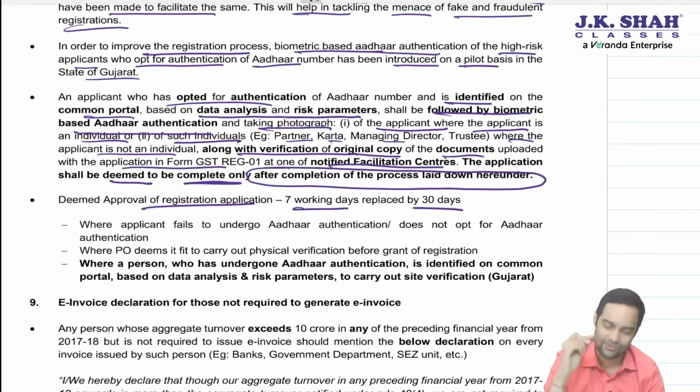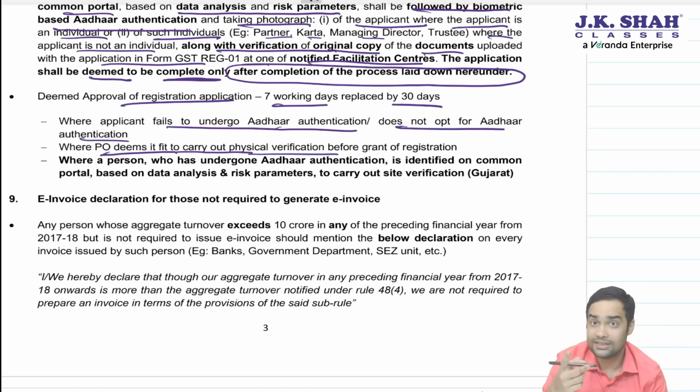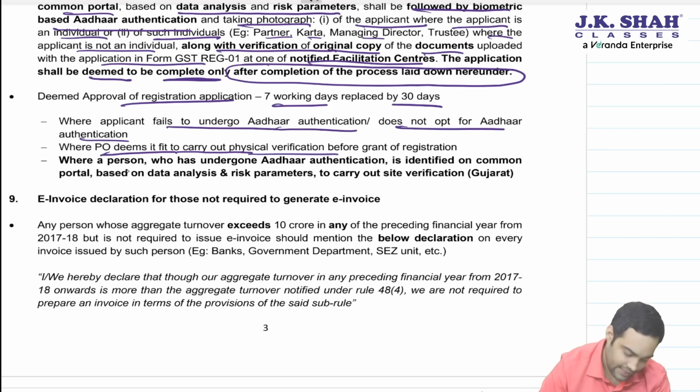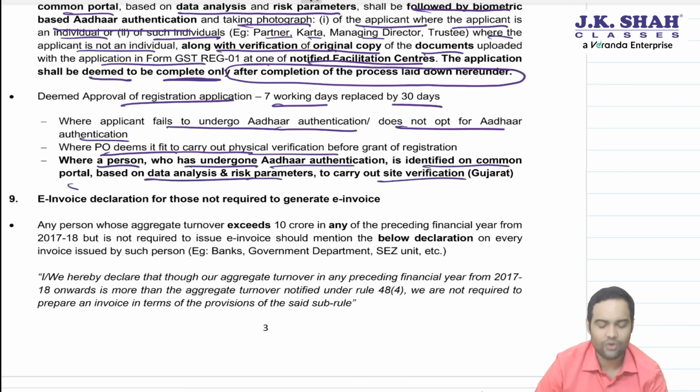Where applicant fails to undergo Aadhaar authentication or does not opt for Aadhaar authentication, where the proper officer deems it as a fit case to carry out physical verification, here Assistant Commissioner, Deputy Commissioner approval required. Where a person who has undergone Aadhaar authentication is identified on the common portal based on data analysis and risk parameters, to carry out site verification. This is applicable only for Gujarat as of now, physical verification.